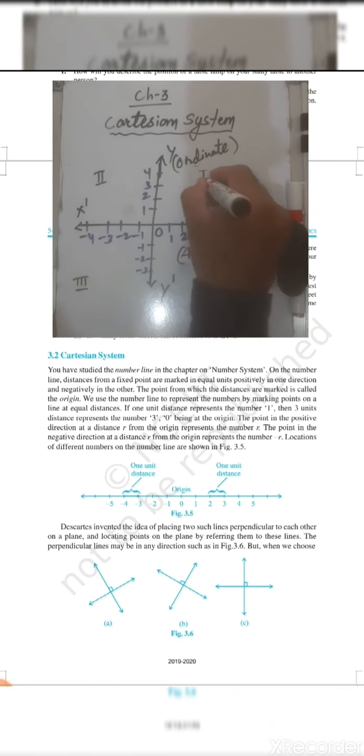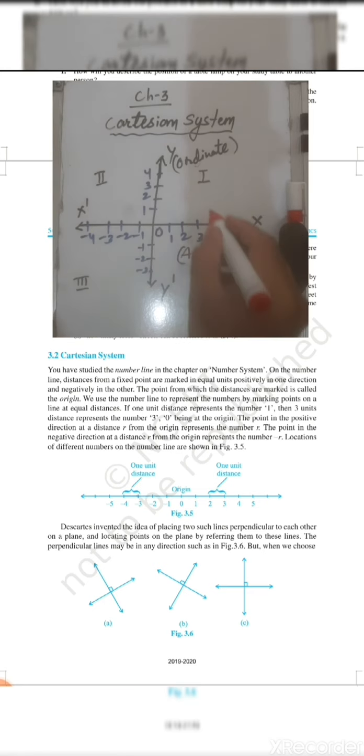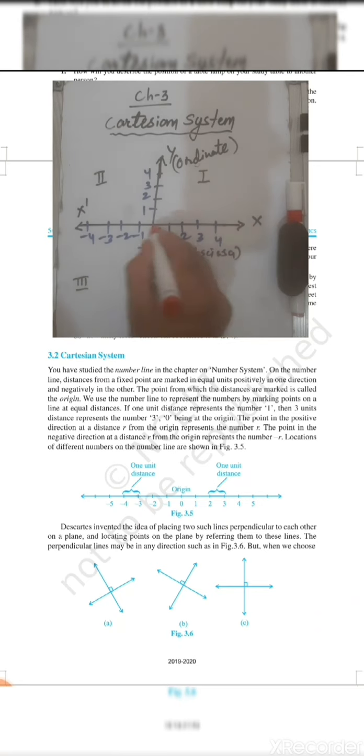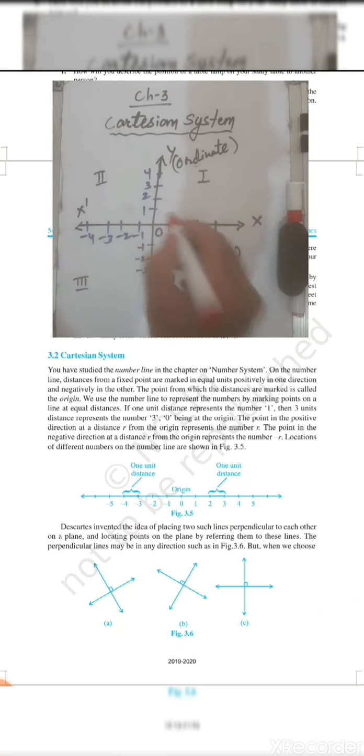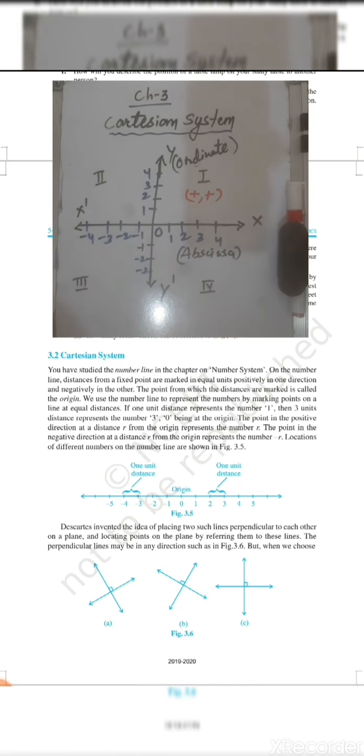Now let's see how the sign convention of x and y will be different in each quadrant. In the first quadrant, the value of x is positive and the value of y is also positive, so both coordinates are positive.